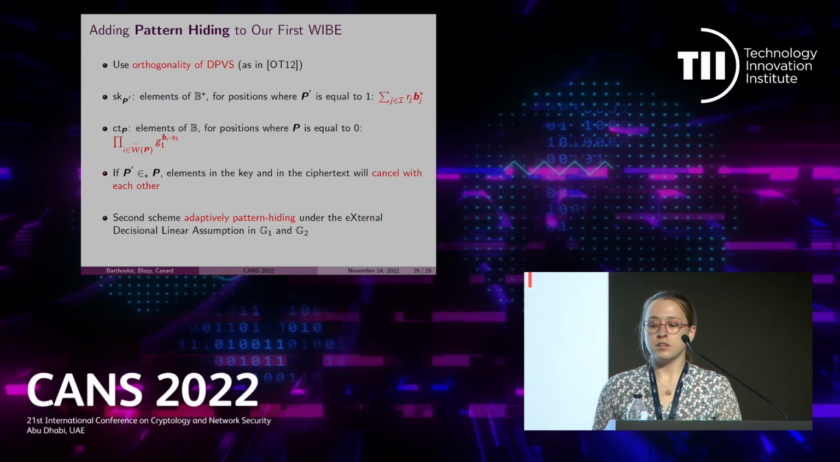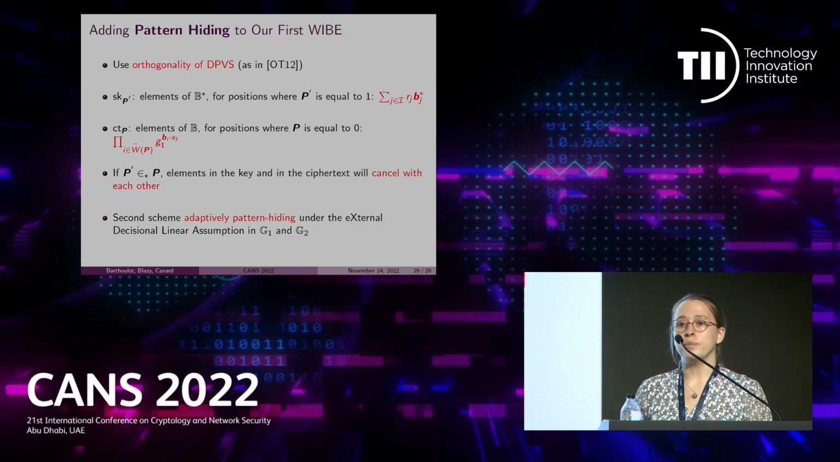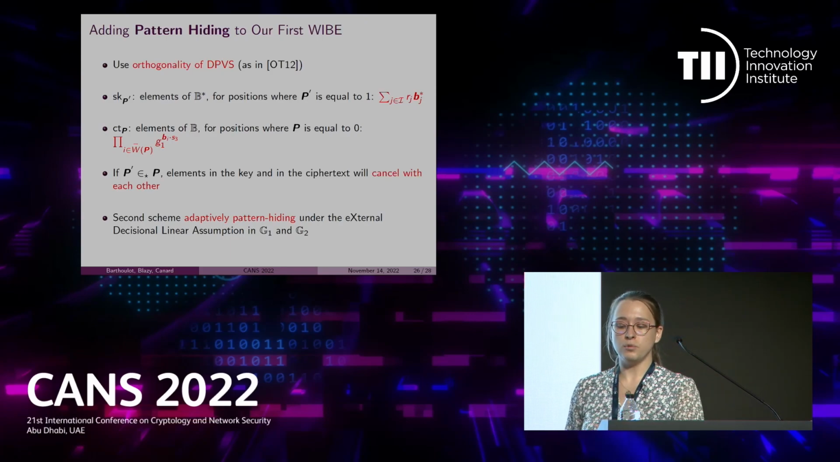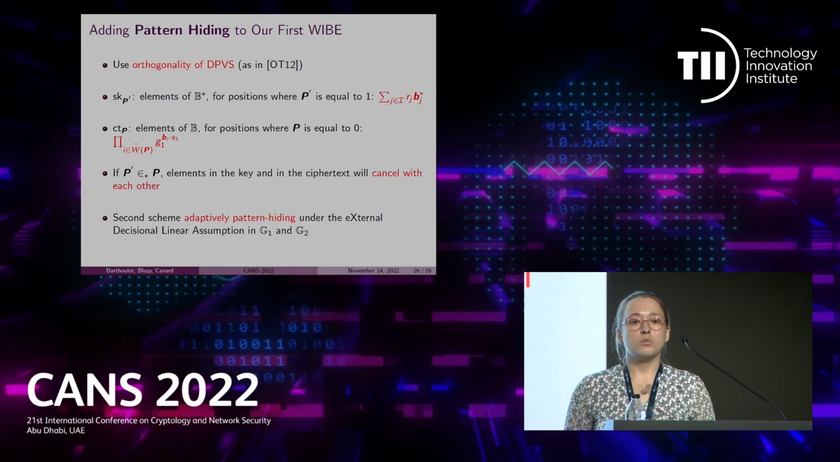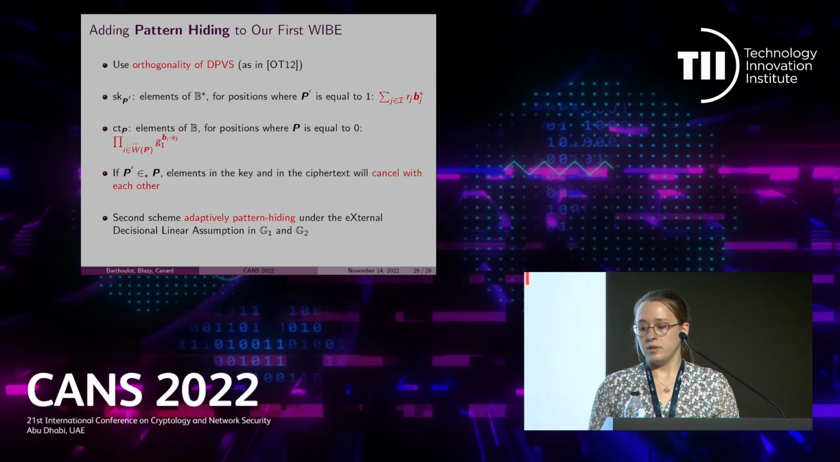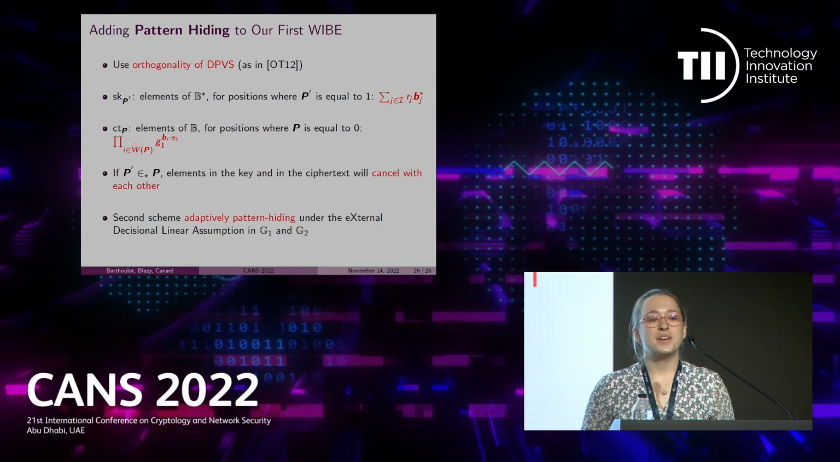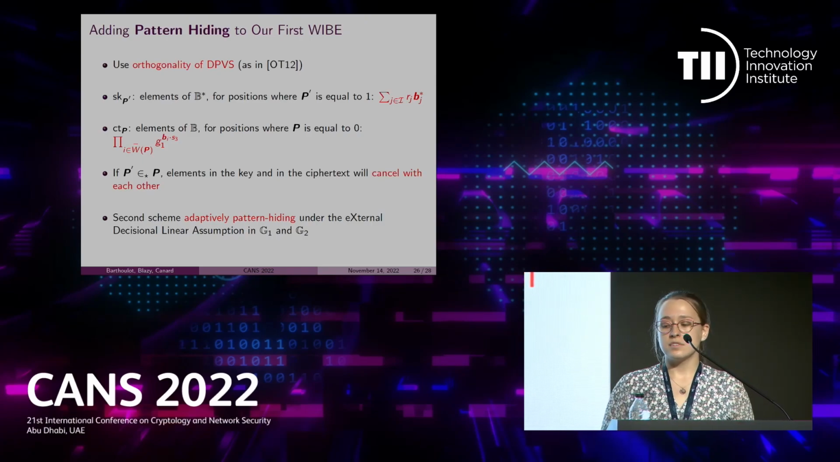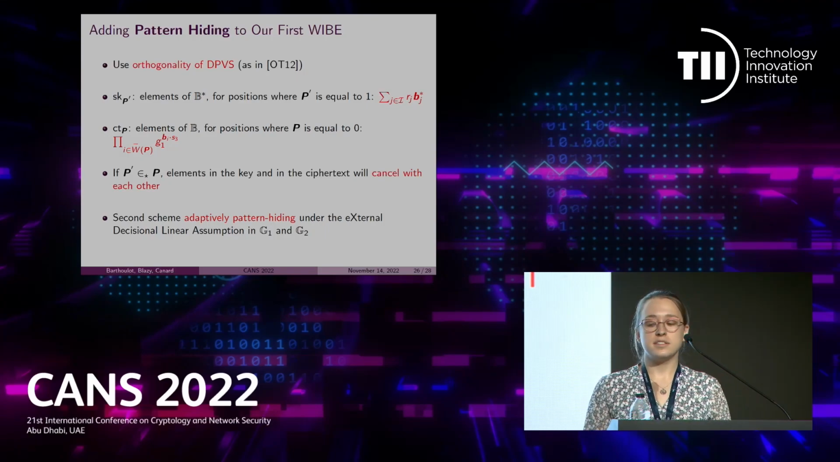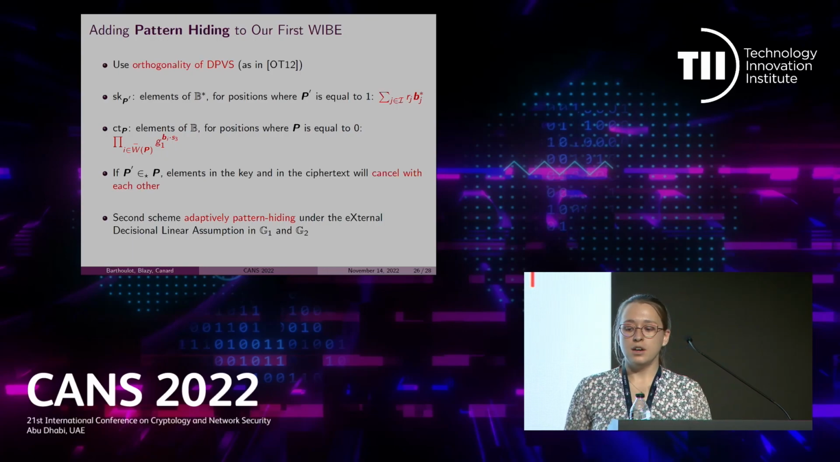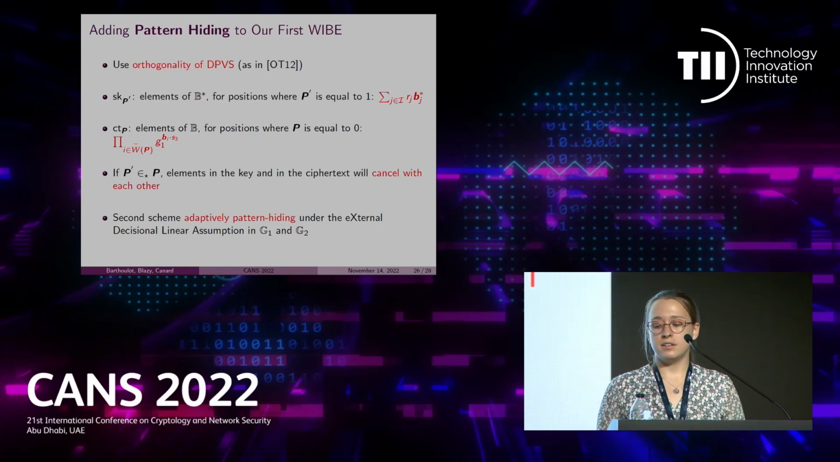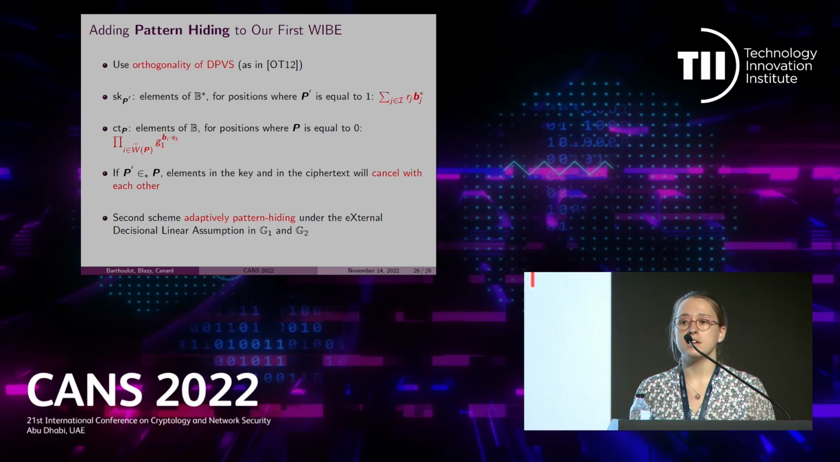In the ciphertext, we will again only use elements of the base B, but we will add another term, which is presented here, and in which we only take elements of the base B that correspond to positions where the pattern is equal to 0. Doing so, if the key pattern belongs to the ciphertext pattern, the element added in the key and the element added in the ciphertext will cancel with each other, thanks to the orthogonality of dual pairing vector spaces.